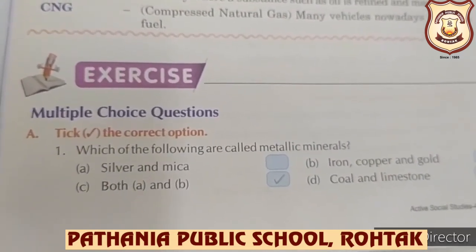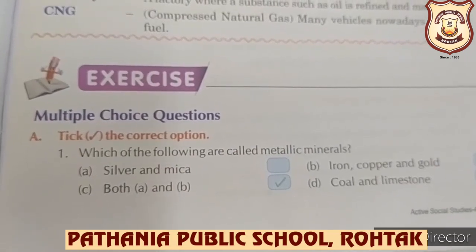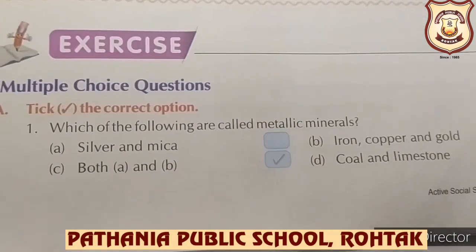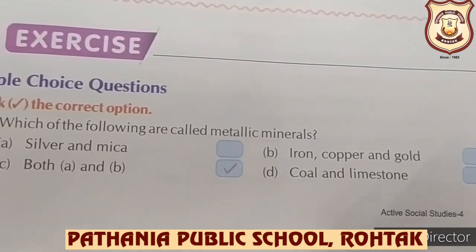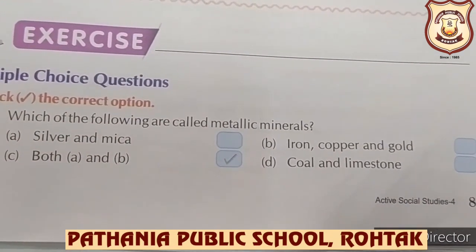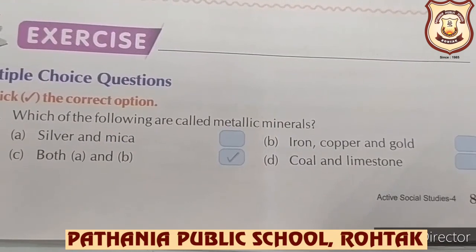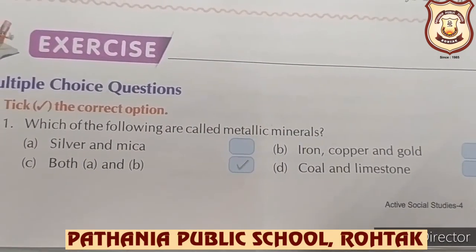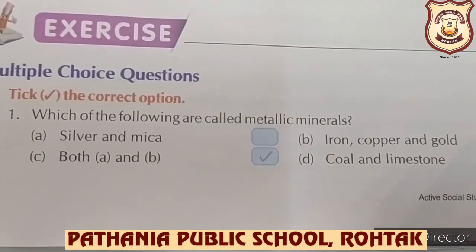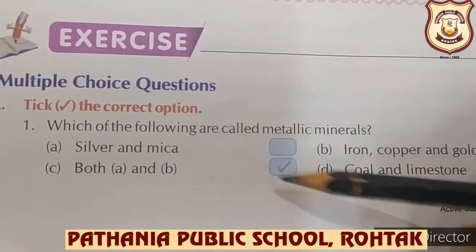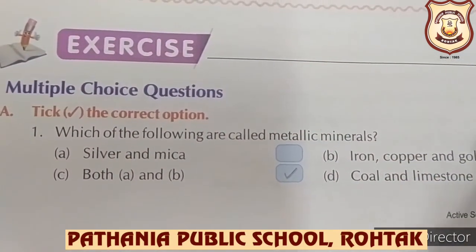Which of the following are called metallic minerals? Silver and mica, iron, copper and gold, both A and B, coal and limestone. No, coal and limestone are not metallic minerals. So the answer will be C, both A and B. So you have to put a tick on C.